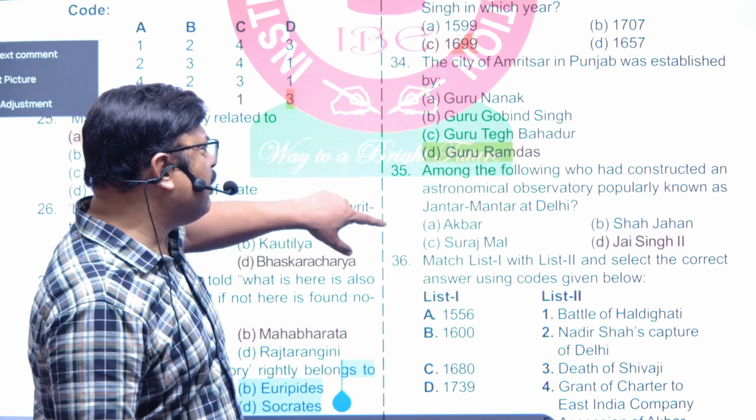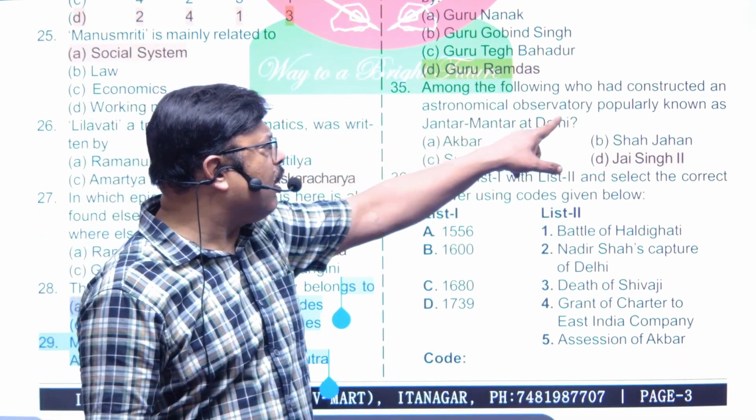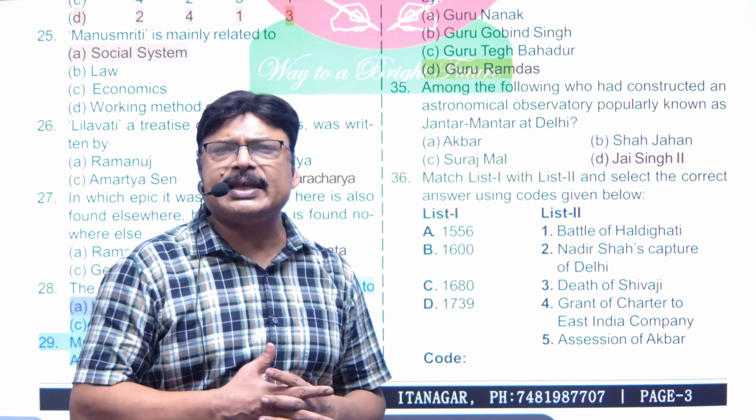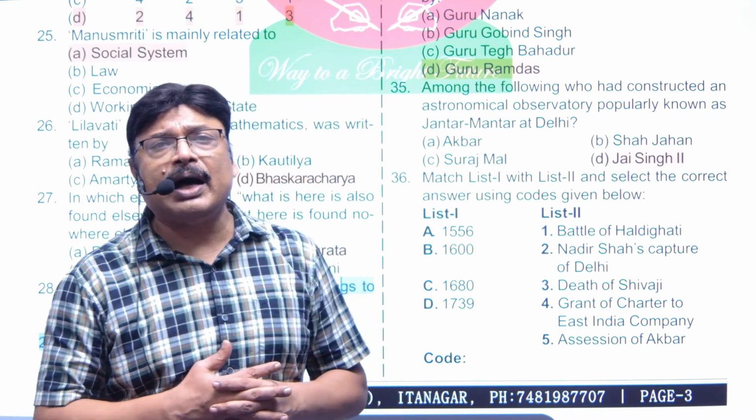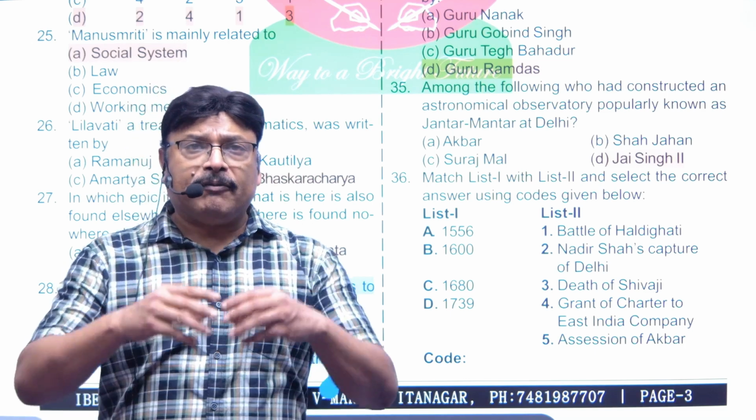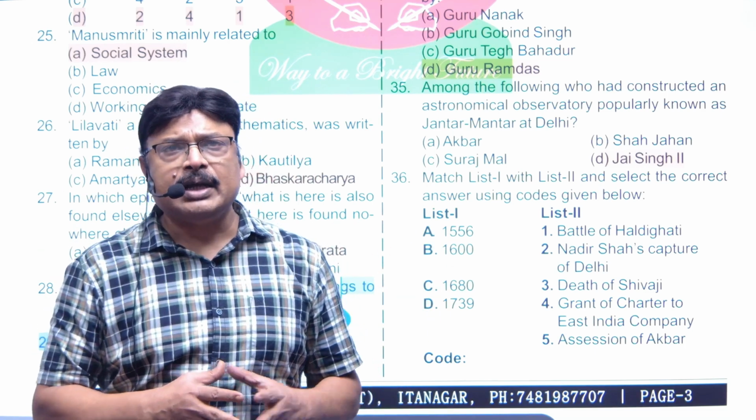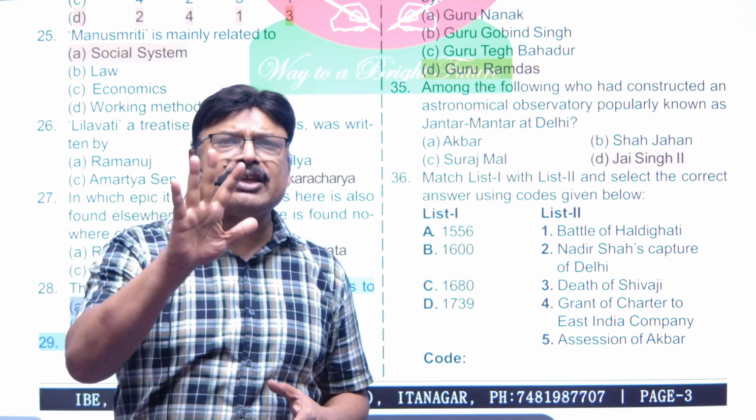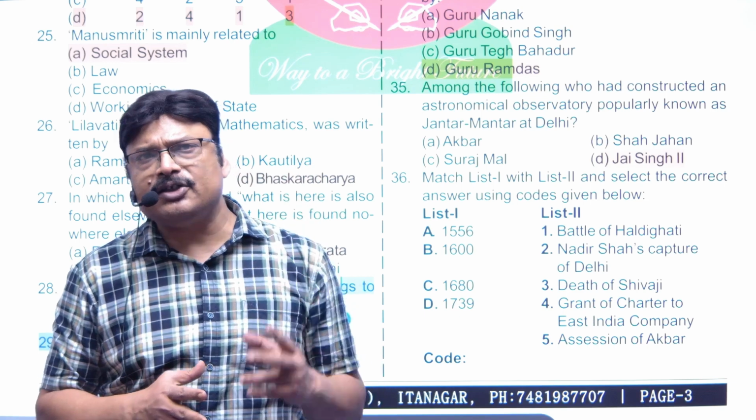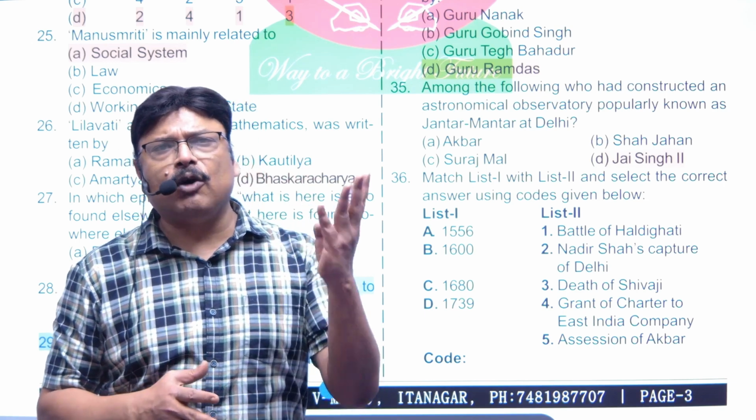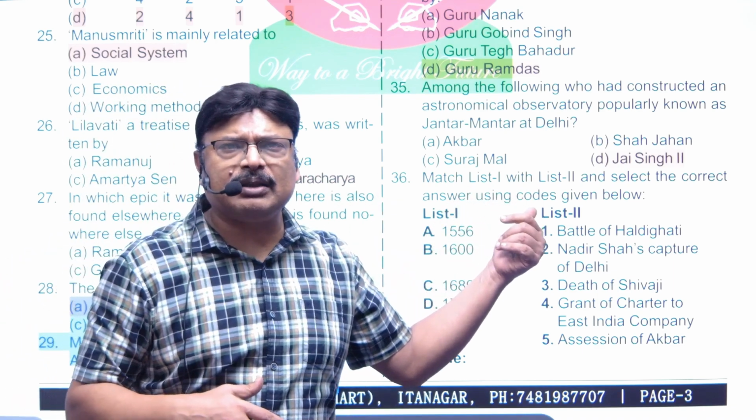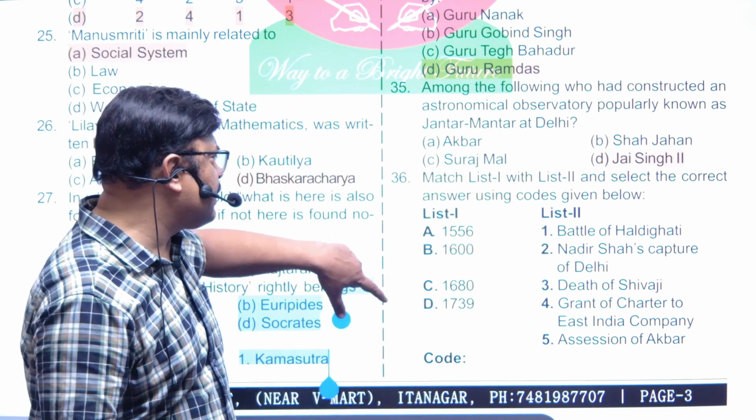Now, who among the following constructed the astronomical observatory popularly known as Jantar Mantar at Delhi? The answer is Jai Singh II. Jai Singh II was the king of Amber, and he was the one who had founded the city of Jaipur, right? And he established 5 astronomical observatories: first at Mathura, second at Jaipur, third at Delhi, fourth at Varanasi, and fifth at Ujjain. So obviously this Jantar Mantar is of Jai Singh II.